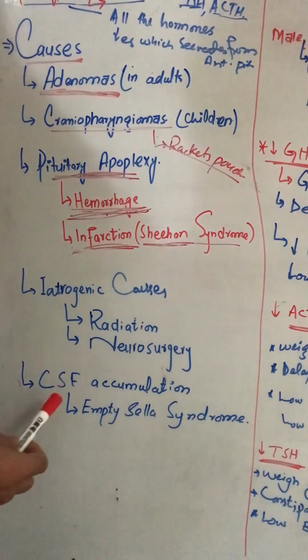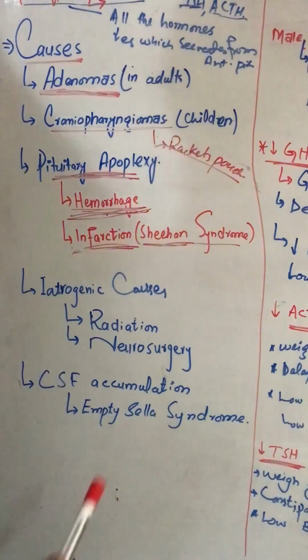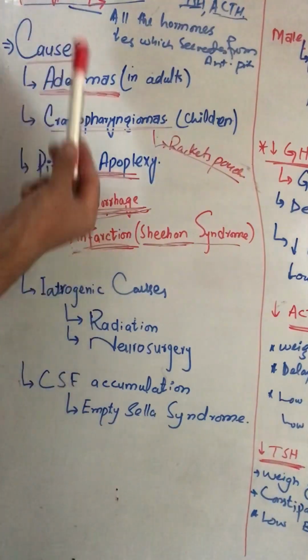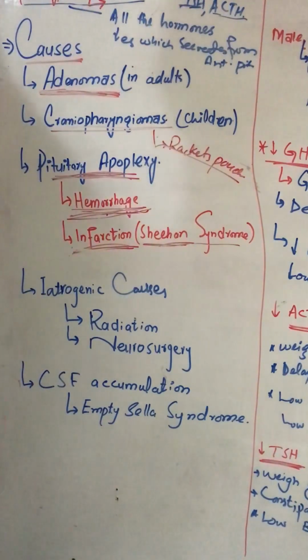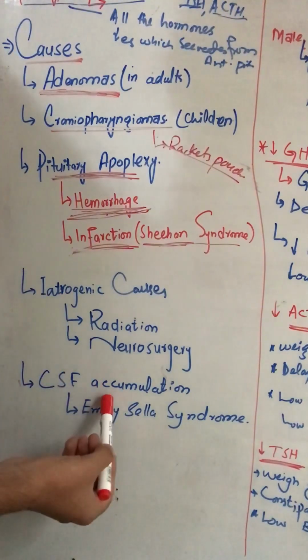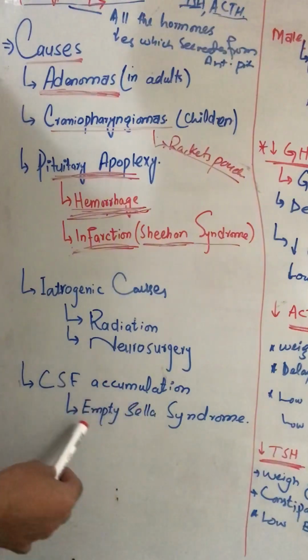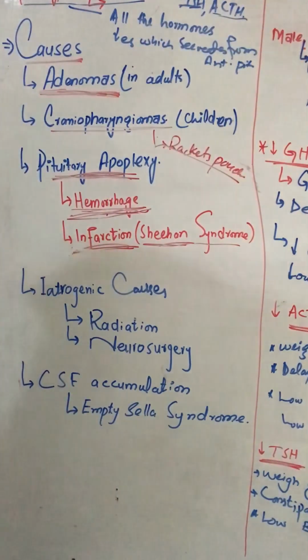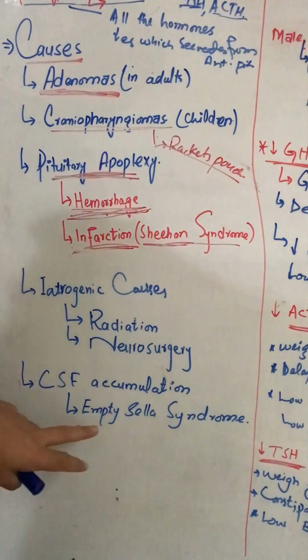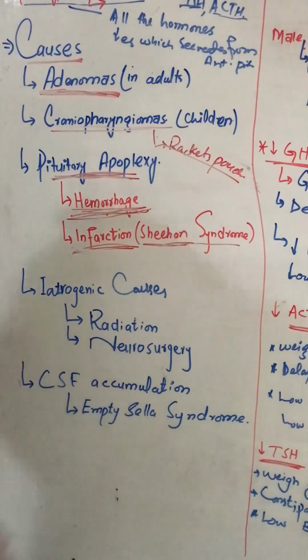Then we have cerebrospinal fluid accumulation. As we know, the pituitary gland is located in the sella turcica. Sella turcica is a space in the skull where we have the pituitary gland. When there is accumulation of cerebrospinal fluid in the sella turcica, it flattens the pituitary gland, and the pituitary gland decreases in size and loses function. So it is called empty sella syndrome.